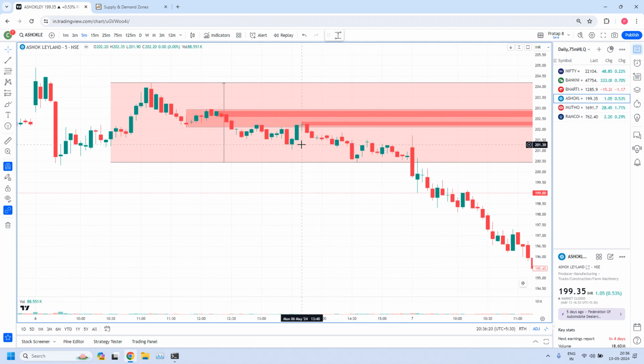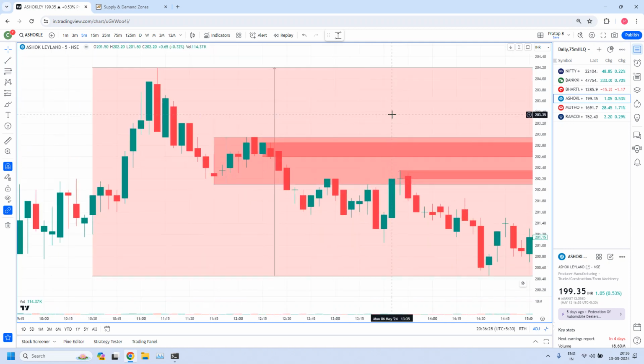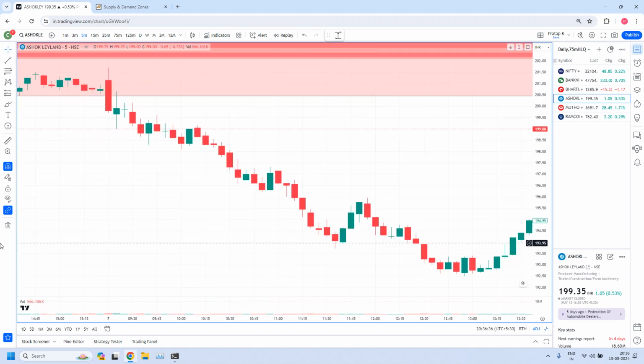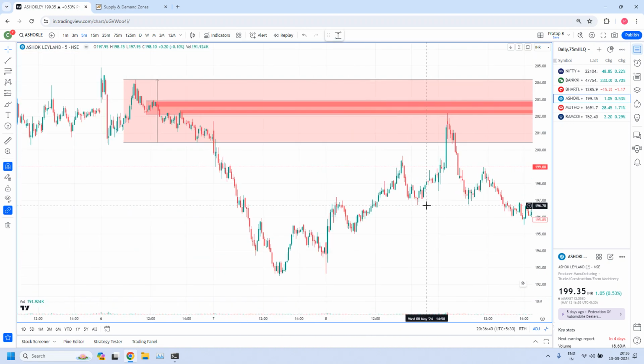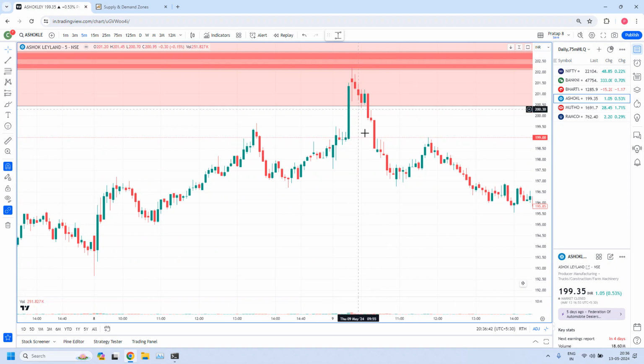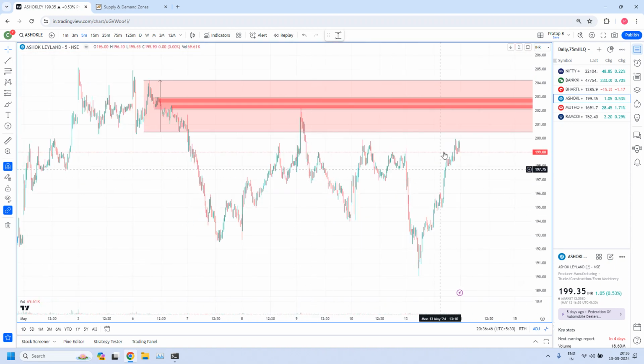So here we have a good fine tuned zone, rally based drop, and also here drop, 2 base candles and a drop with follow through candles. You will get clarity here. Drop, 2 base candles, drop, rally base drop. The first one is already tested. So this zone is a tested zone, but the one above is a fresh, untested zone. But anyway, prices we didn't get a trade.